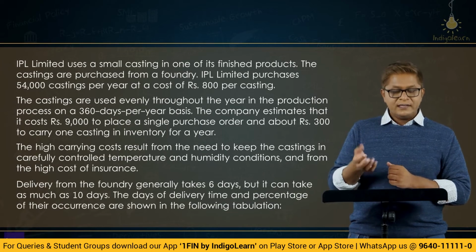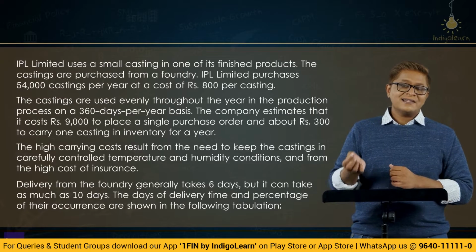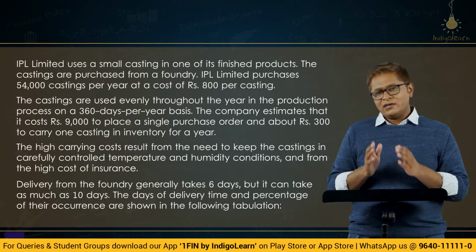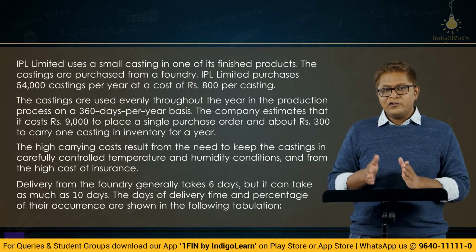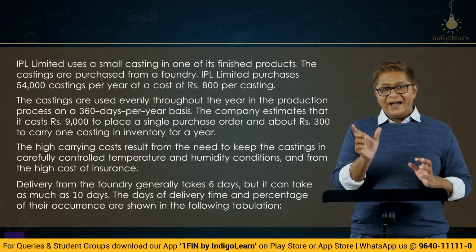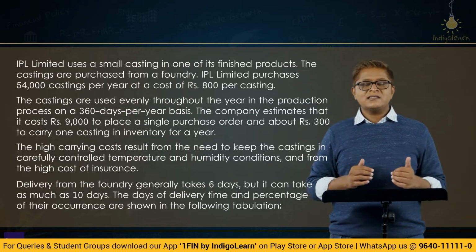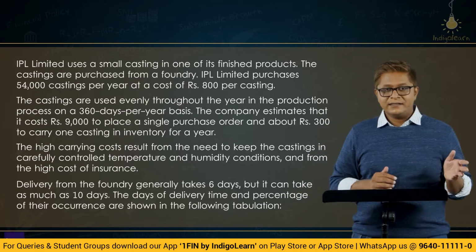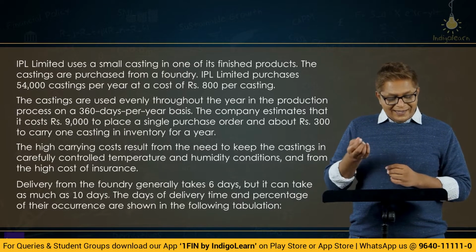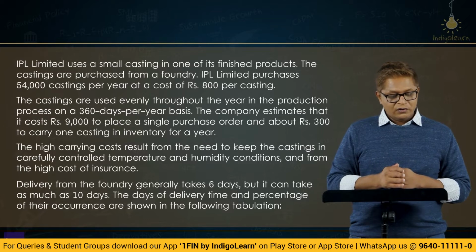Delivery from the foundry generally takes 6 days, but it can take as much as 10 days. So what they are saying is, normally if you place an order today, in 6 days you get the order. So the average lead time is 6 days. But there can be circumstances where it can take up to 10 days. The days of delivery time and the percentage of their occurrence is shown in the following tabulation.